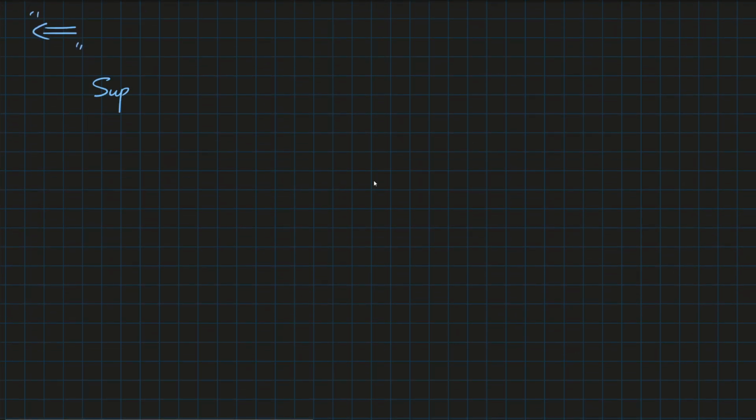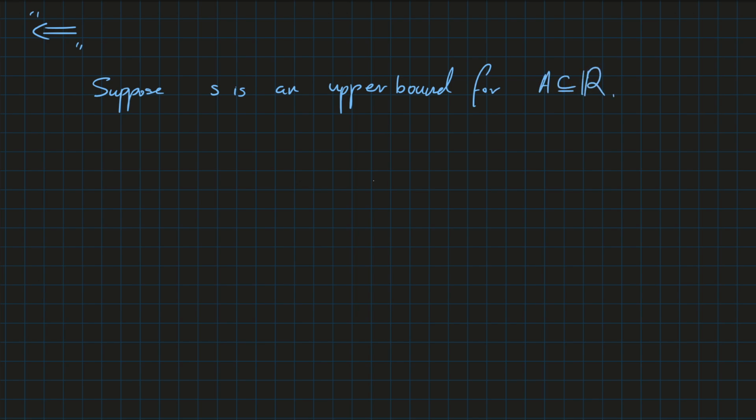So suppose S is an upper bound for some subset A, which is a subset of R. Also, that for all epsilon greater than 0, there exists an A in A such that A is greater than S minus epsilon.